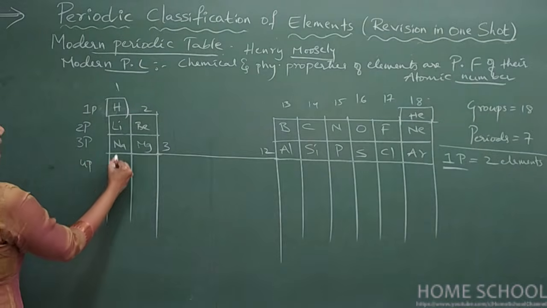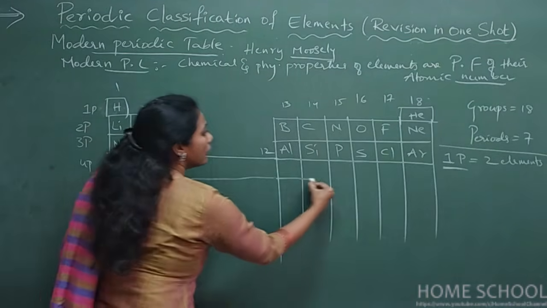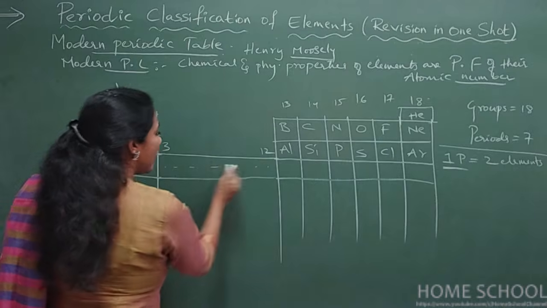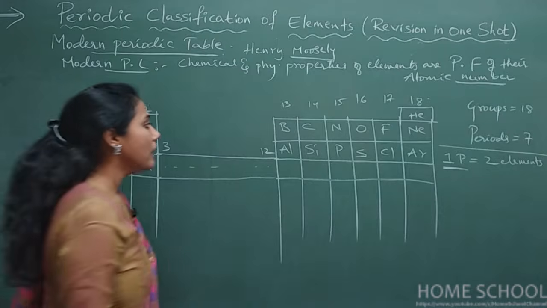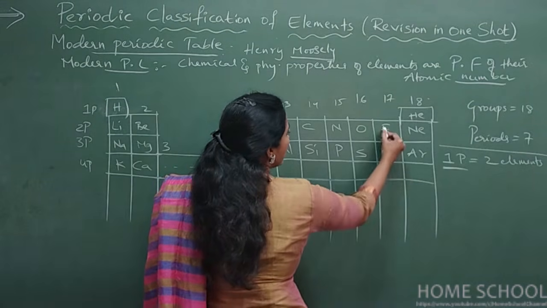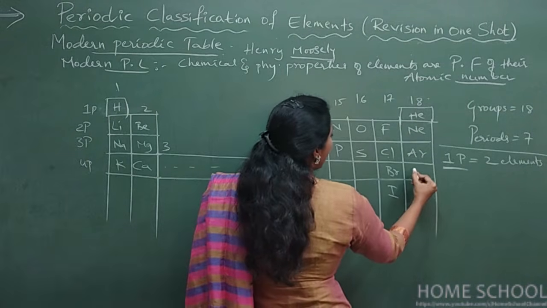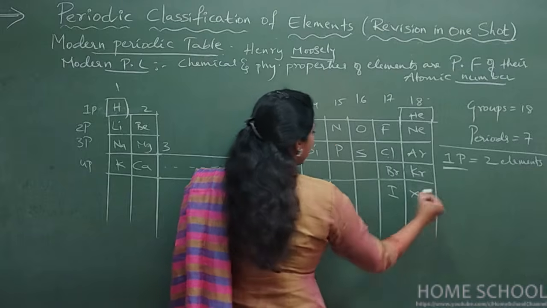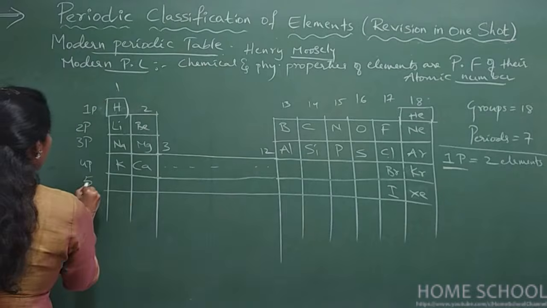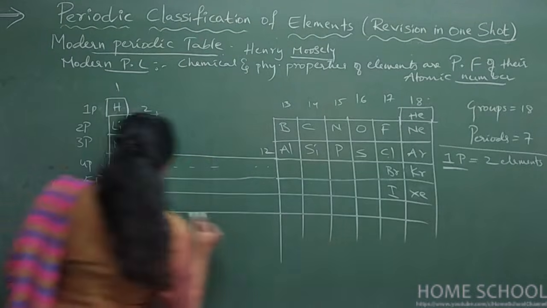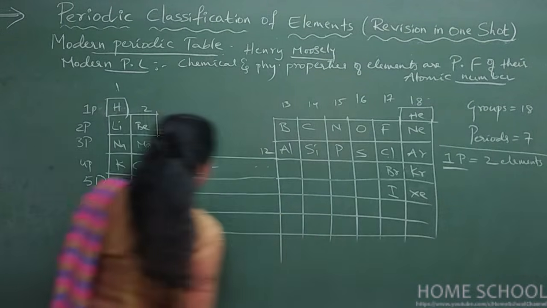Coming to fourth period, here comes potassium and here comes calcium. Don't worry about these things. It is not necessary from your 10th board examination point of view. But here it's important: fluorine, chlorine, bromine, iodine here. After argon, it is krypton and xenon here. So likewise, this is fifth period, and coming to sixth period, and this is our seventh period. Last period is seventh period.